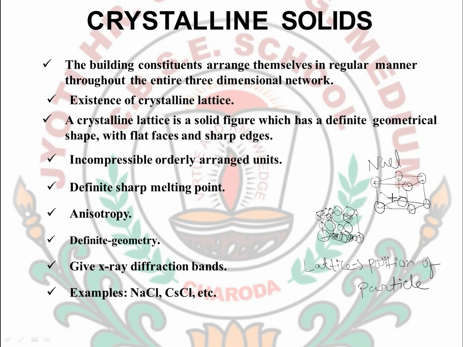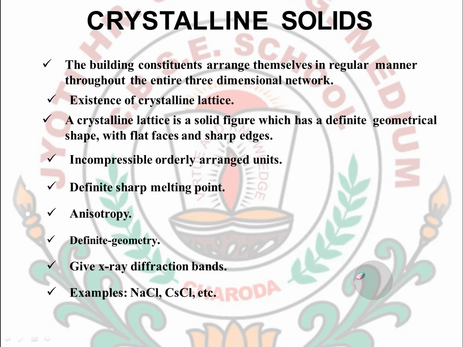This cubical structure shows the arrangement in the case of NaCl. This NaCl forms a cubical shape which is known as the lattice, and more cubical shapes will be joined with each other to form a crystal of NaCl.